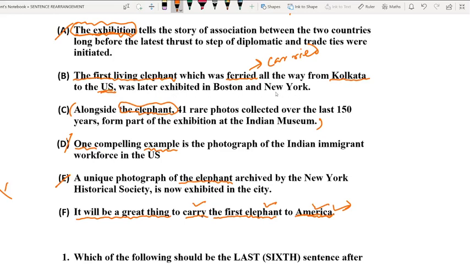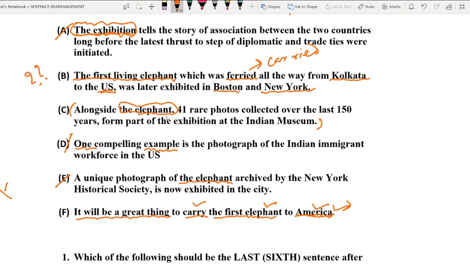Fine. So the elephant was carried from Kolkata to the USA, and after reaching the USA, it was exhibited, it was shown to people over there in Boston and New York. So now this has every link that we need to be the second sentence. Let us put a question mark and keep it for the time being because we have 3 more options to go.